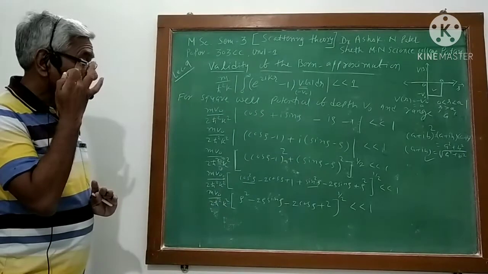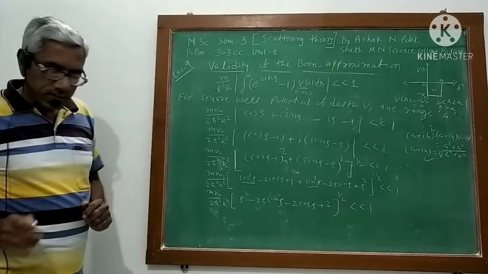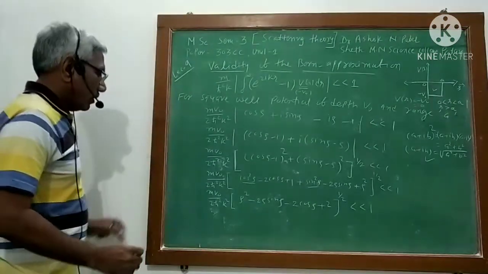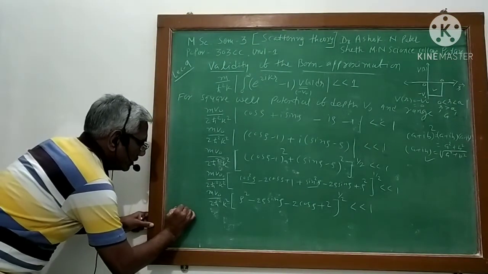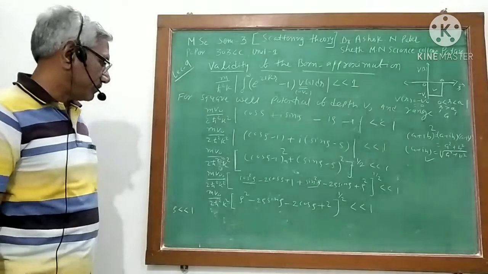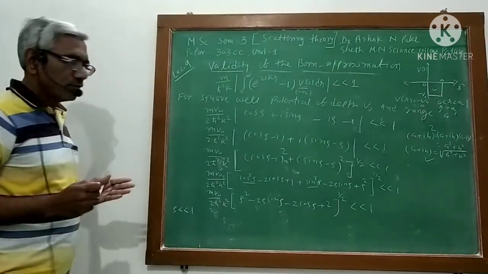Okay, now this is the case. Now suppose rho is very much less than 1. But what is rho?